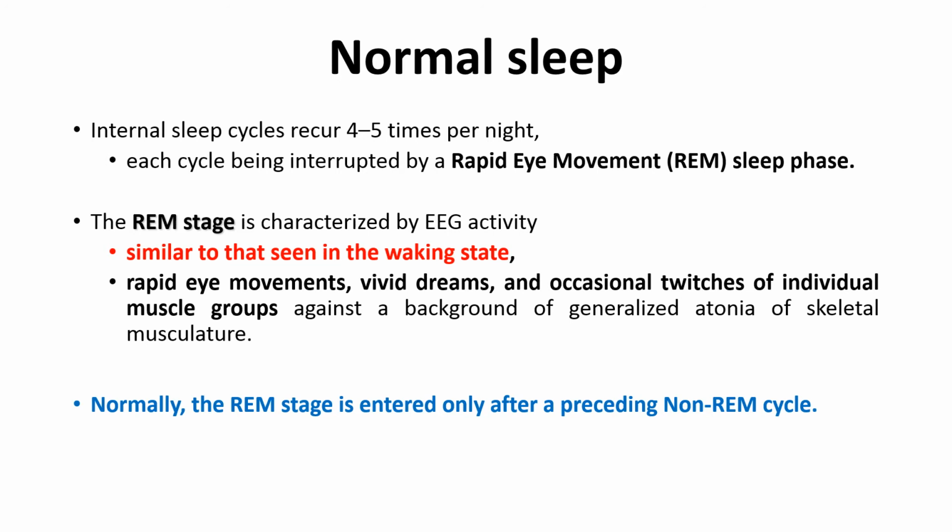There are occasional twitches of individual muscle groups against a background of atonia of skeletal muscles. The EEG activity seen in the REM phase is similar to that seen in the wake phase.